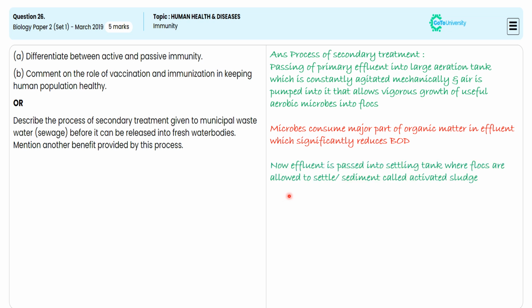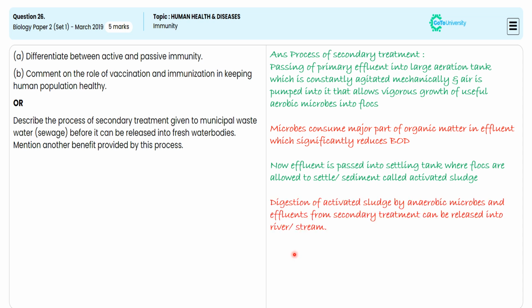And for narrating the digestion of activated sludge by anaerobic microbes, and that effluent from secondary treatment can be released into a river or stream. For this specification, we are getting another 1 mark. And we need to specify that this results in the production of biogas, methane, hydrogen sulfide and carbon dioxide, which can be used as a source of energy. For this specification, we are getting another 1 mark. In this way, we are satisfying the overall 5 mark demand of the second optional 5 mark subjective question.